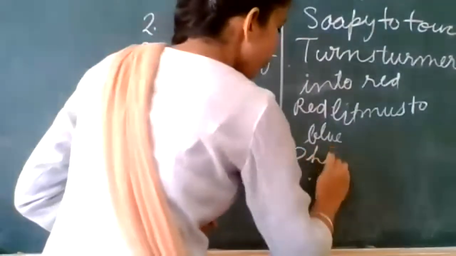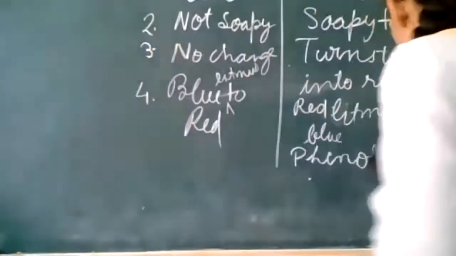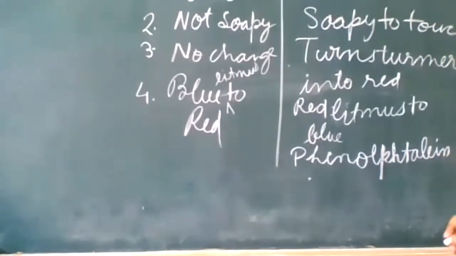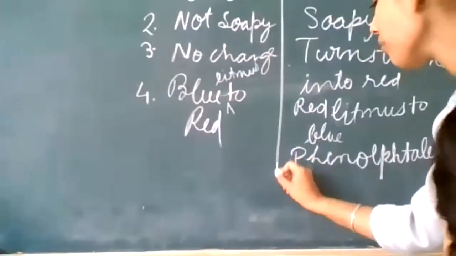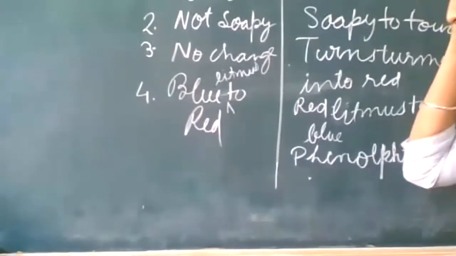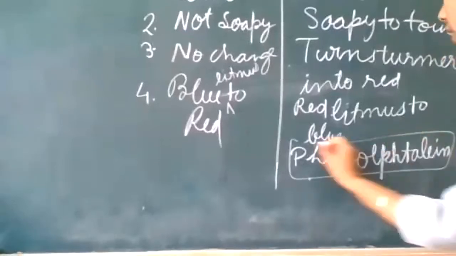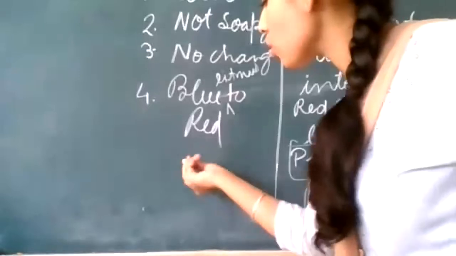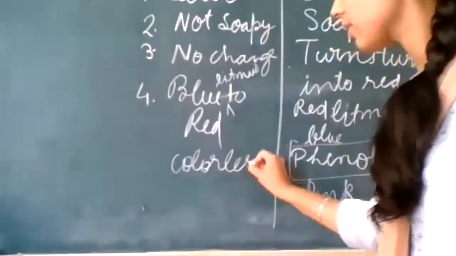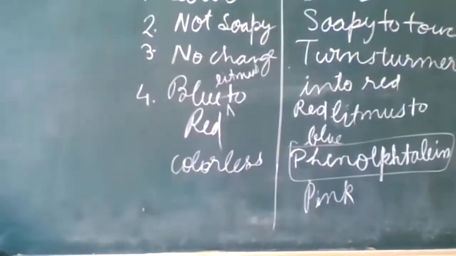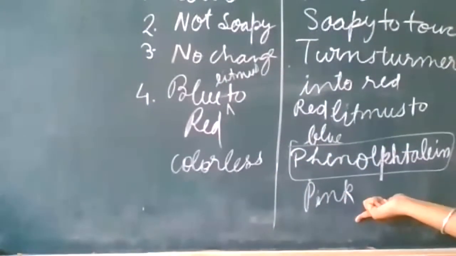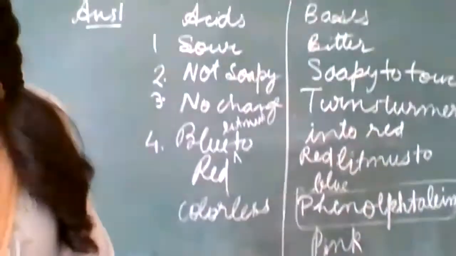So here you can write phenolphthalein gives pink color with the base, and there is no change, or you can write colorless, with acid. Clear?